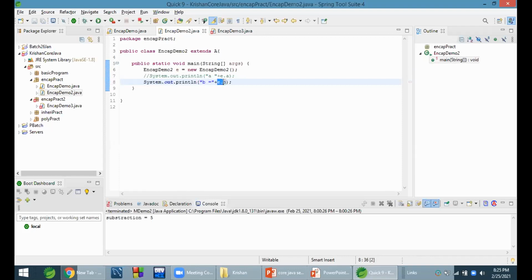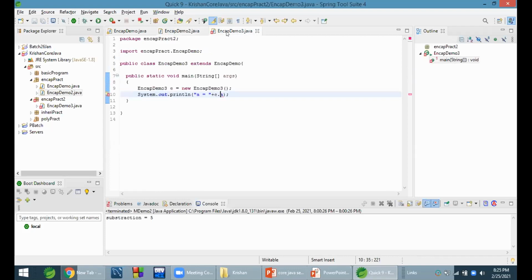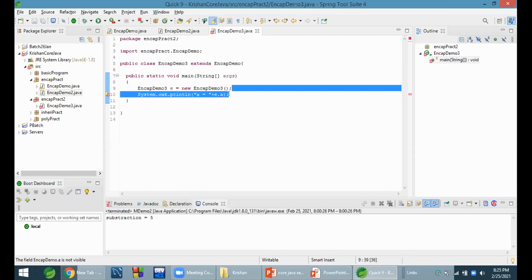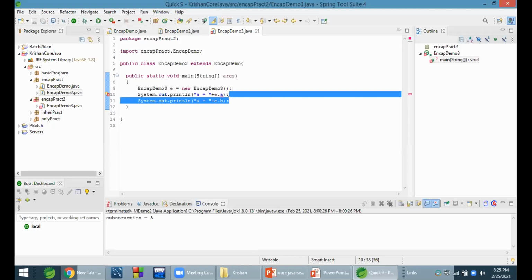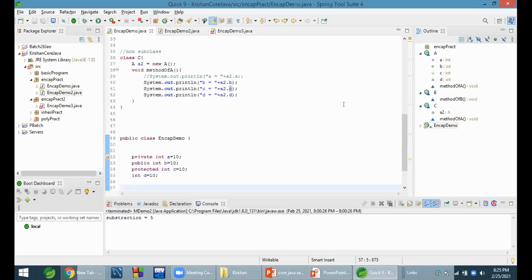It's not showing an error, so the public member is accessible outside file also. Now we check outside package. I call B and it will not show any error. It means B is accessible outside package.